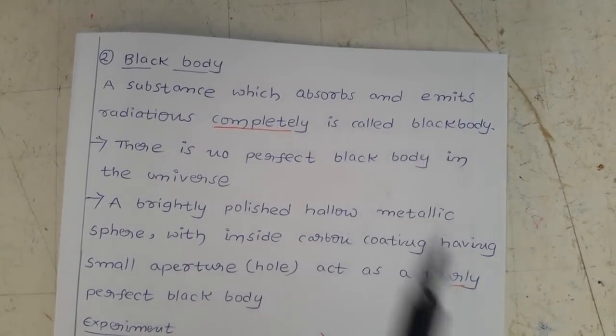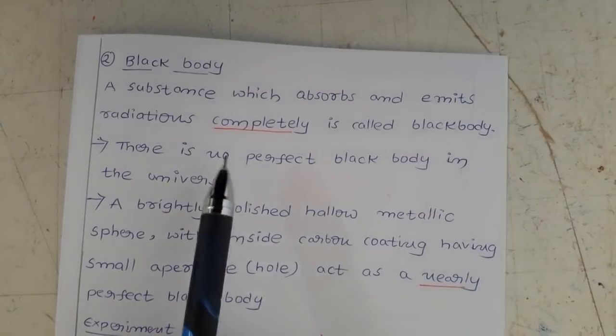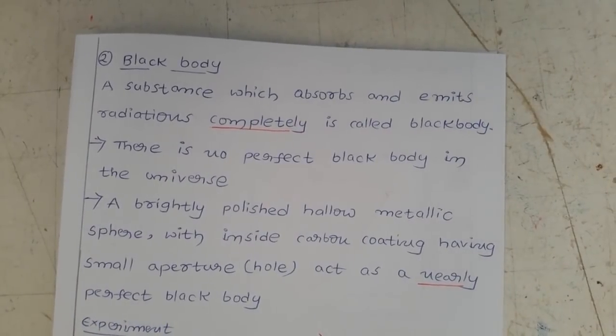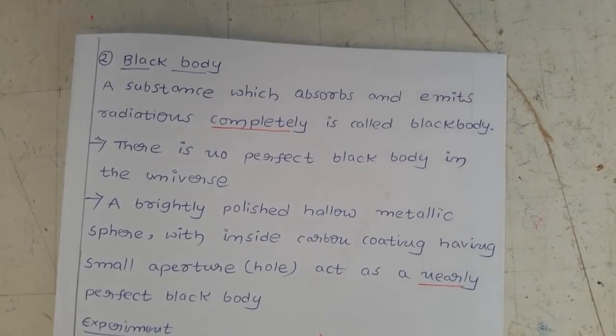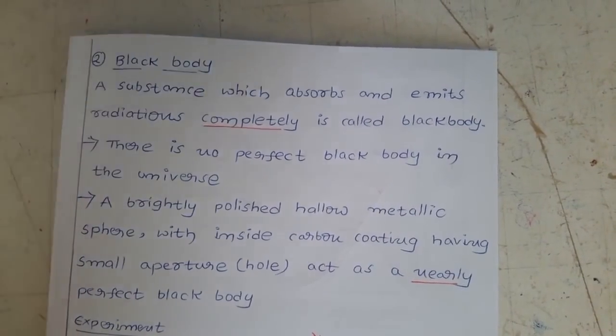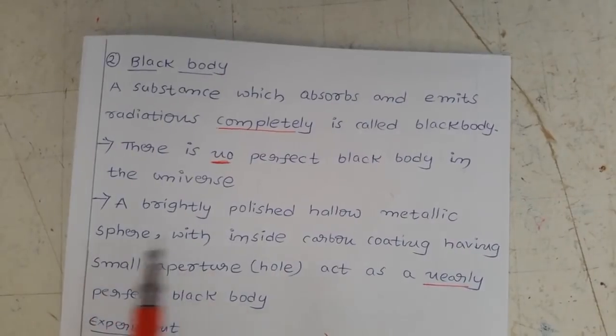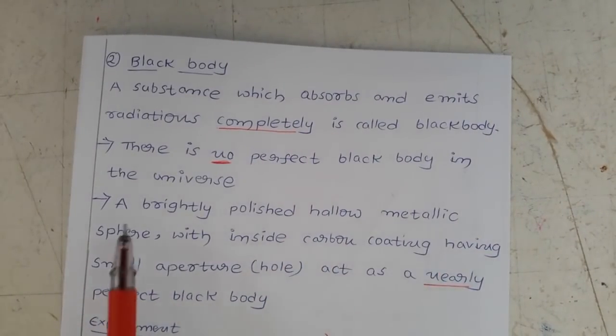Generally any substance can absorb, but whatever it absorbs, it has to emit completely. Here completely is important. That type of body is called a black body. But there is no perfect black body in the universe.